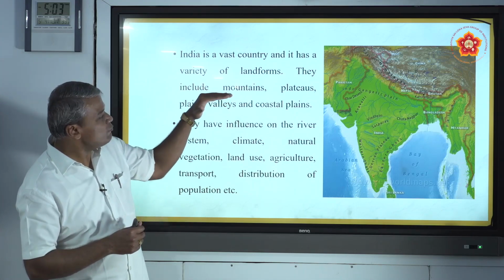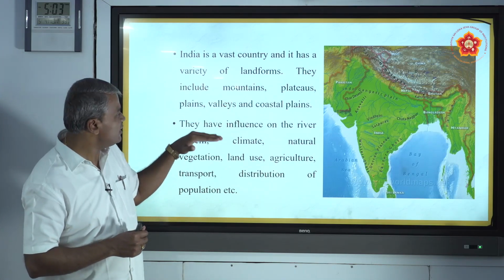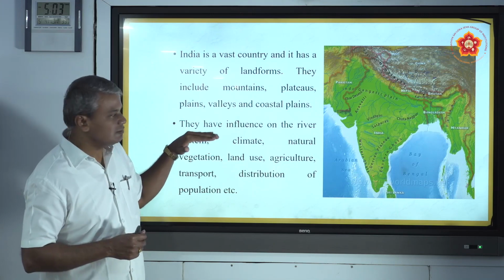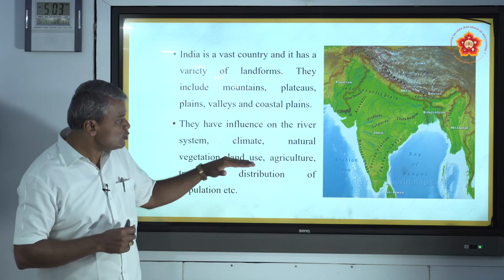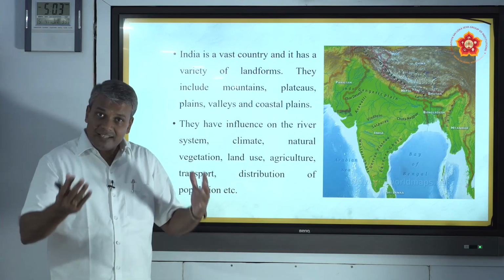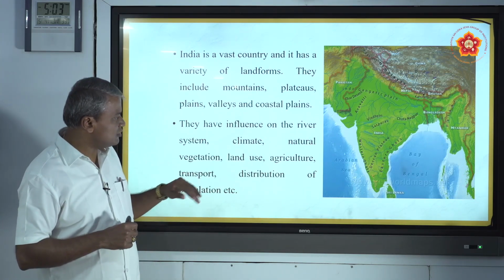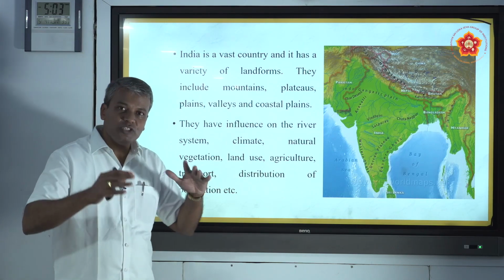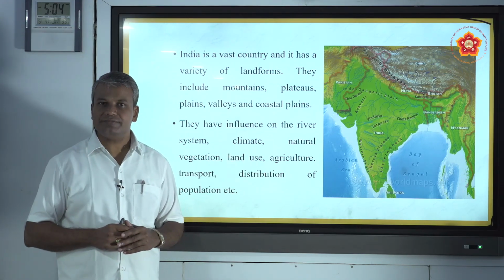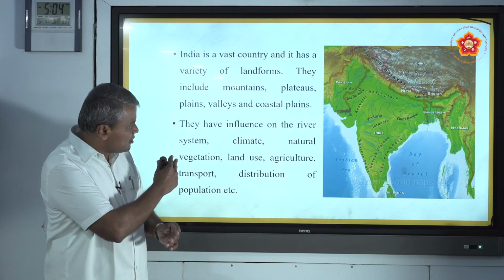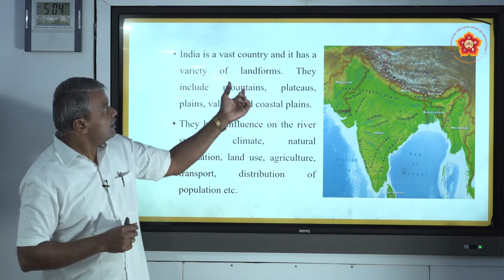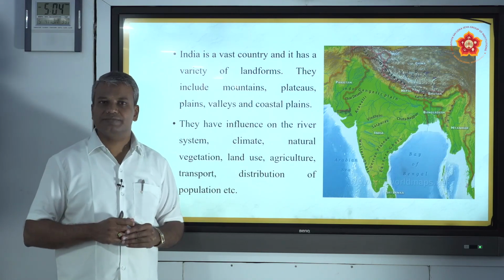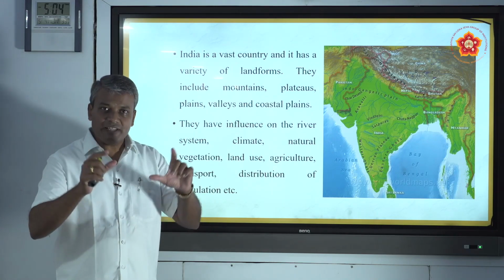So, these landforms of our country influence the river system, climate, natural vegetation, land use pattern, agriculture, transport and distribution of population. All these things are mainly depending on the landforms of India. How does it influence?